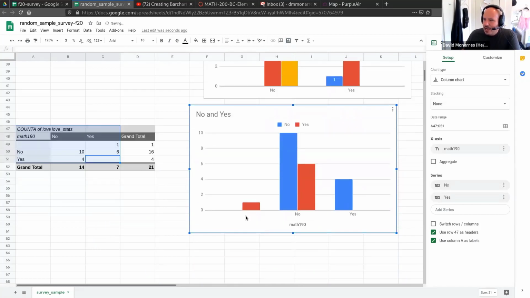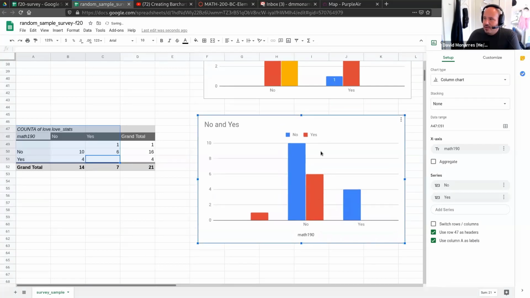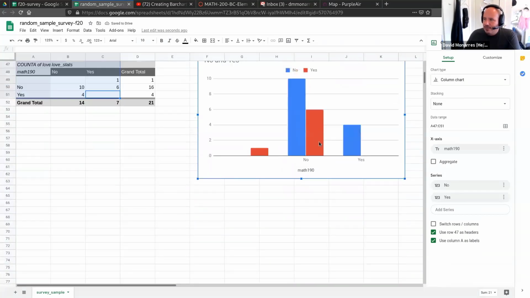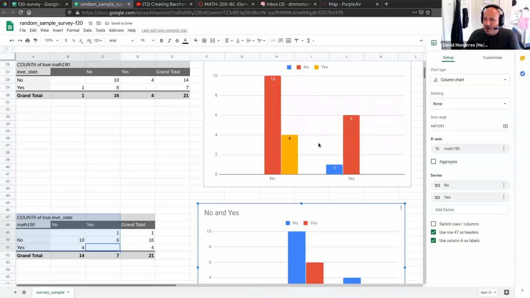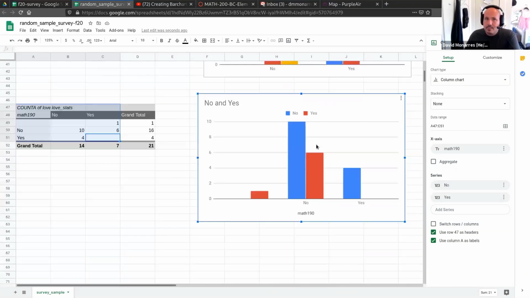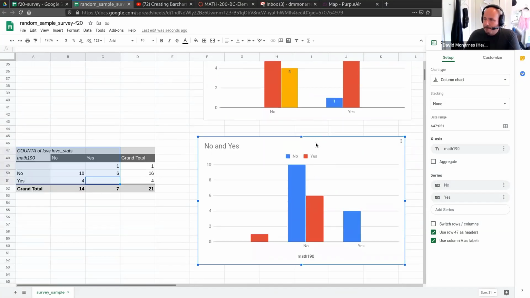Okay. So here we have the no responses. Here we have people who did not take Math 190, but now broken down by whether or not they love stats. And once again, these are the people who did take 190, broken down by whether or not they love stats. So I want you to see how different those two graphs look. Okay.